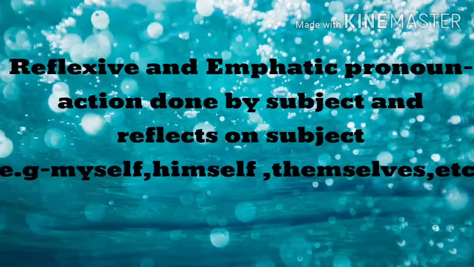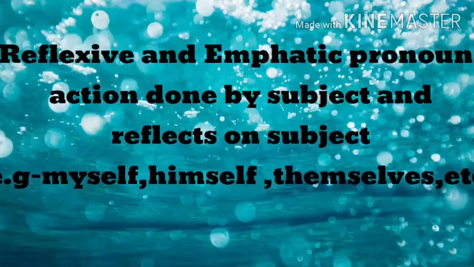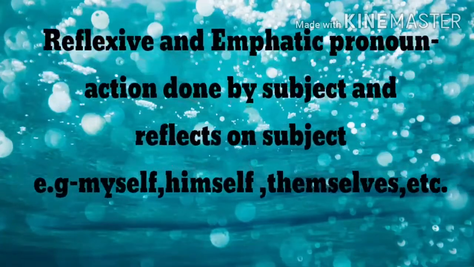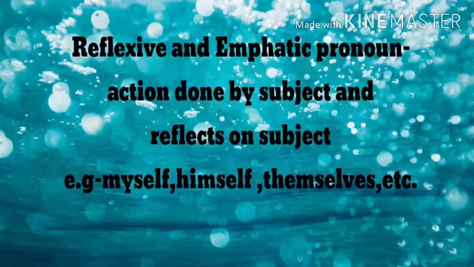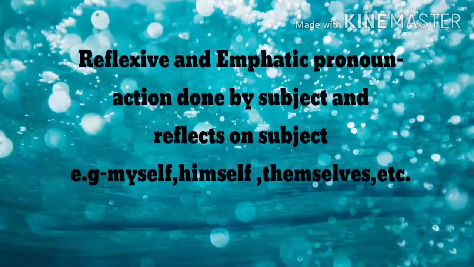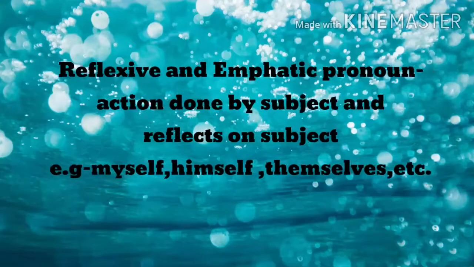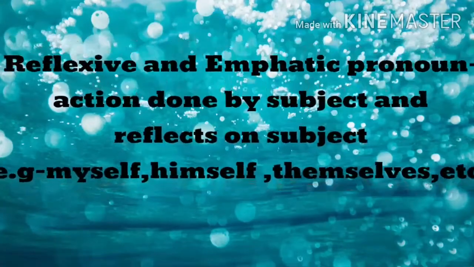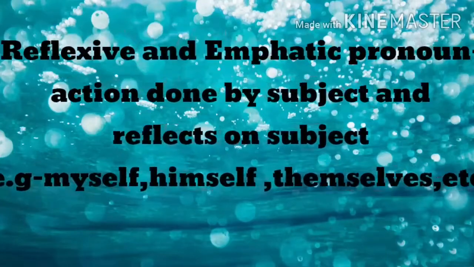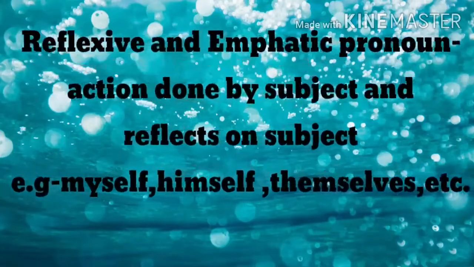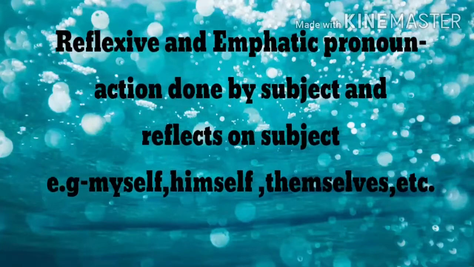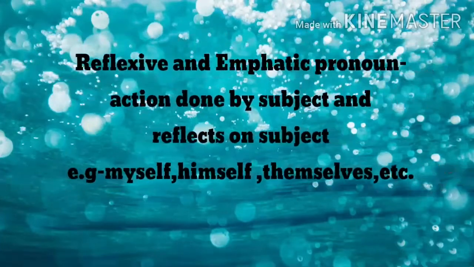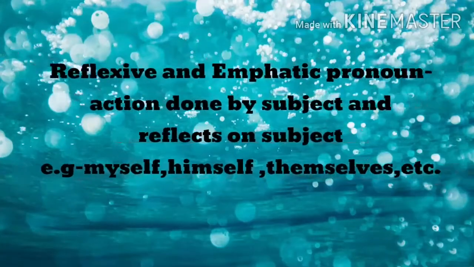In the fifth type of pronouns, they are reflexive and emphatic pronouns. These pronouns we are using for actions done by the subject where the same action is reflecting on the same subject. For example, I made some tea for myself. Means I and myself. I is the subject and the word myself is reflected on that same subject.